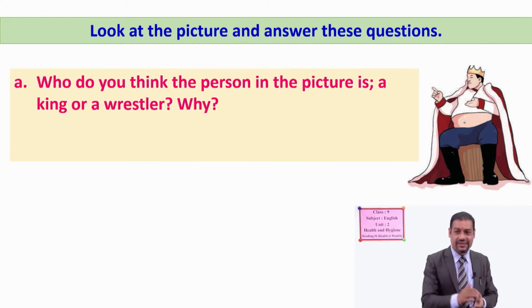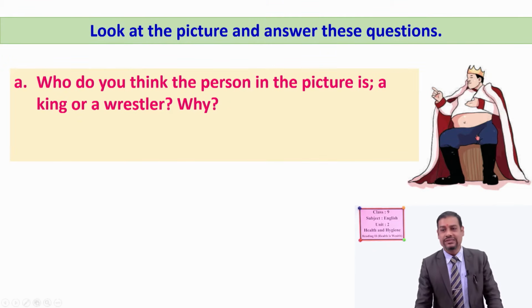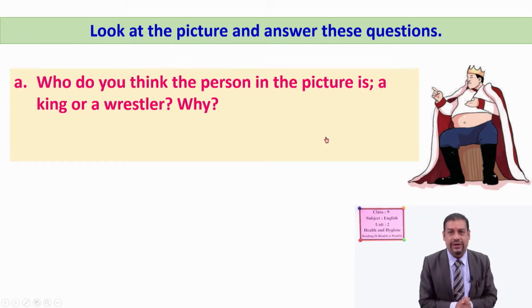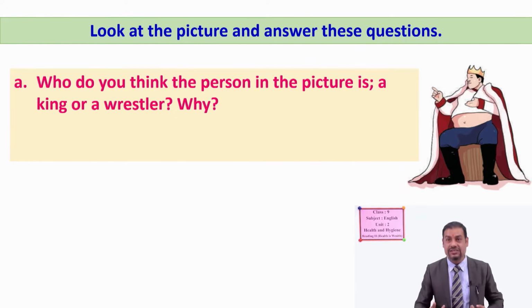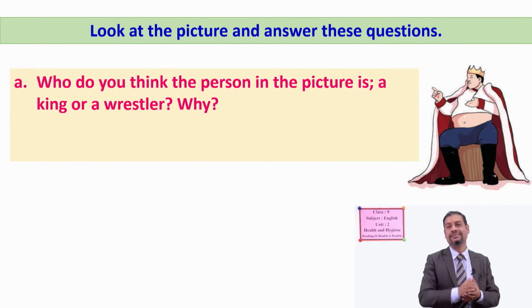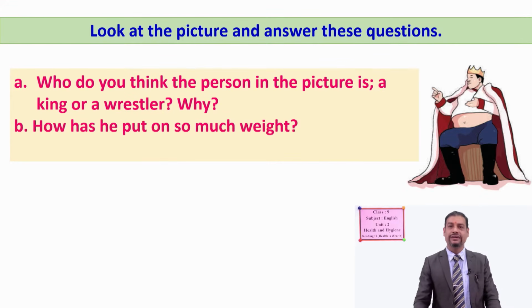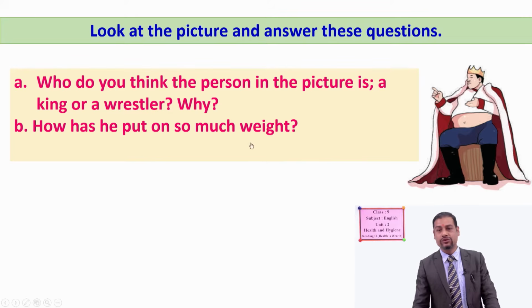Now you are again correct. This picture looks like a king, okay? Because here is a crown and he's sitting on the throne, chair, and he does not look like a wrestler. He is not in the wrestling costume, okay? So he is a king. Good. Now another question for you is, how has he put on so much weight?